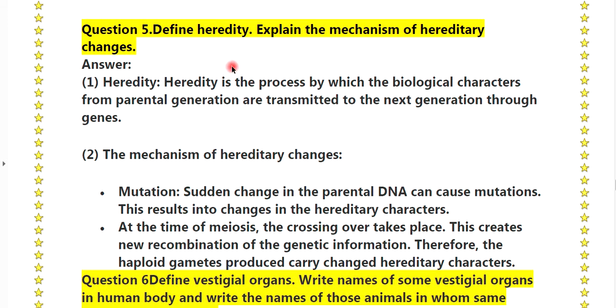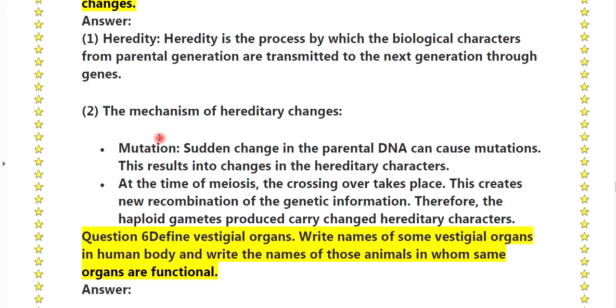Question number 5, define heredity, explain the mechanism of the hereditary changes. Answer, heredity. Heredity is the process by which the biological characters from the parental generation are transmitted to the next generation through genes. Second point, the mechanism of the hereditary changes. First is mutation. Sudden change in the parental DNA can cause mutation. This results in changes in the hereditary character.